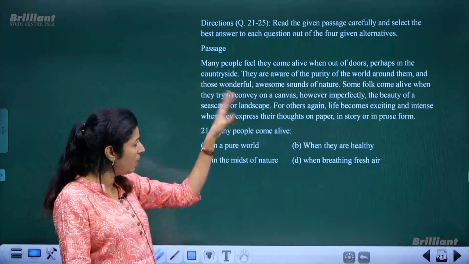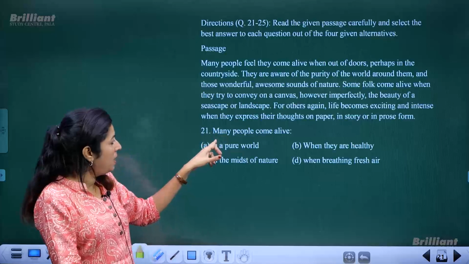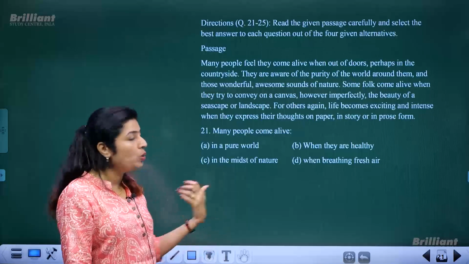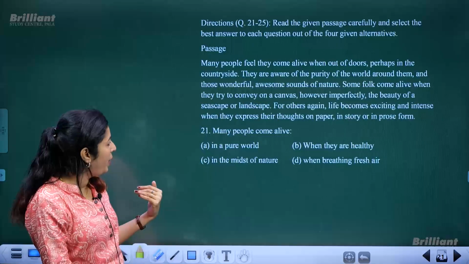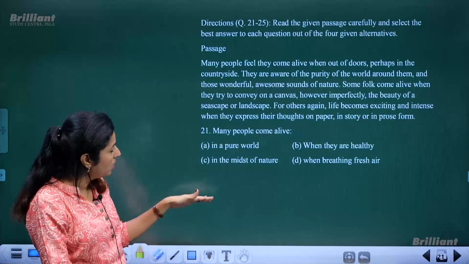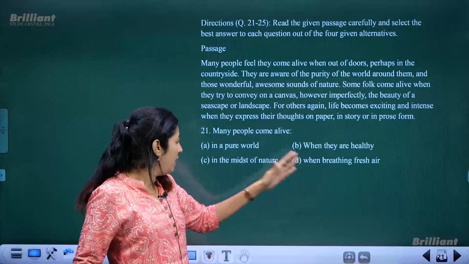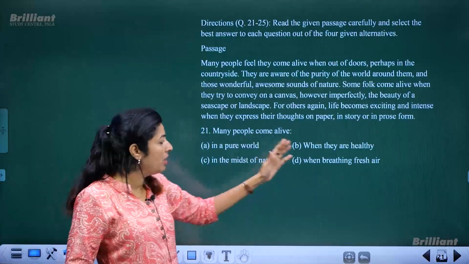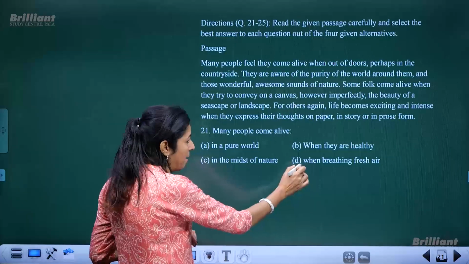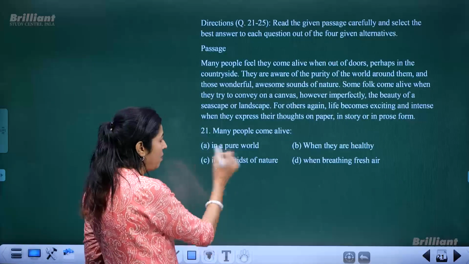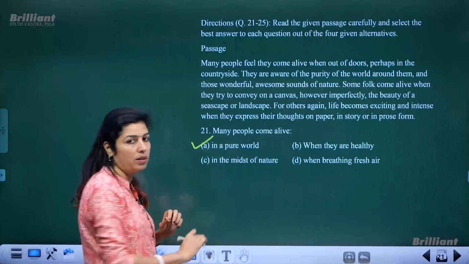Okay, now come to the question. Many people come alive. When do they come alive? It's clearly given in the first two lines. Is it when they are in a pure world, or when they are healthy, in the midst of nature, when breathing fresh air? Actually all these things come in the same sentence, in a pure world.